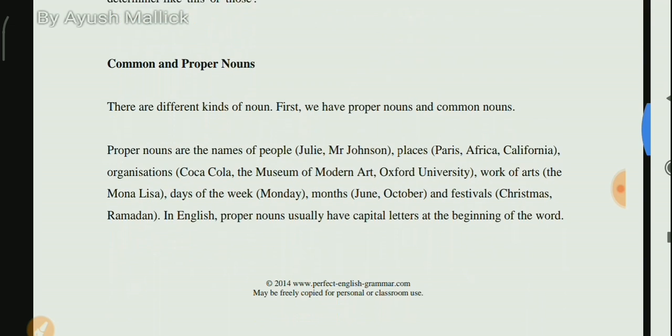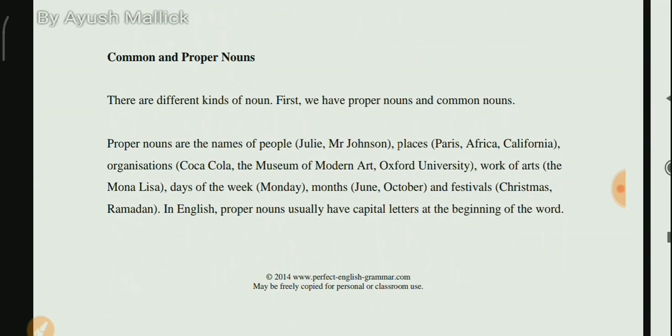If we talk about the kinds of noun, as we know there are five kinds of noun: proper noun, common noun, collective noun, material noun and abstract noun. First of all we will talk about proper nouns and common nouns. So what are proper nouns and what are common nouns, we will discuss that.